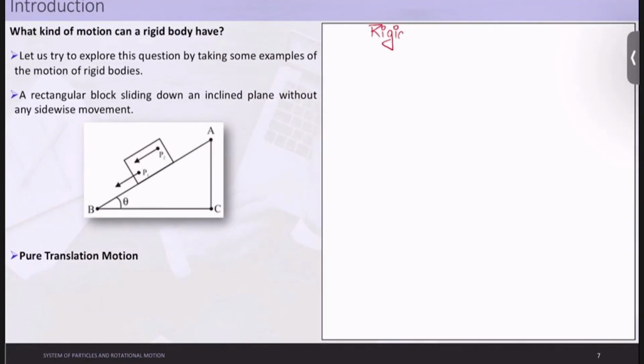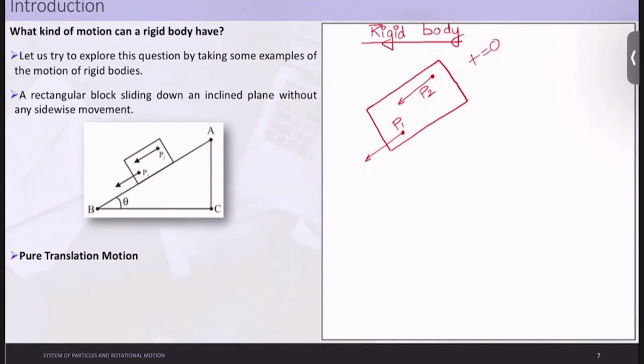As it is a rigid body, let us take two points, P1 and P2. At some time t equal to 0, the distance between them is a displacement vector, let's say r.